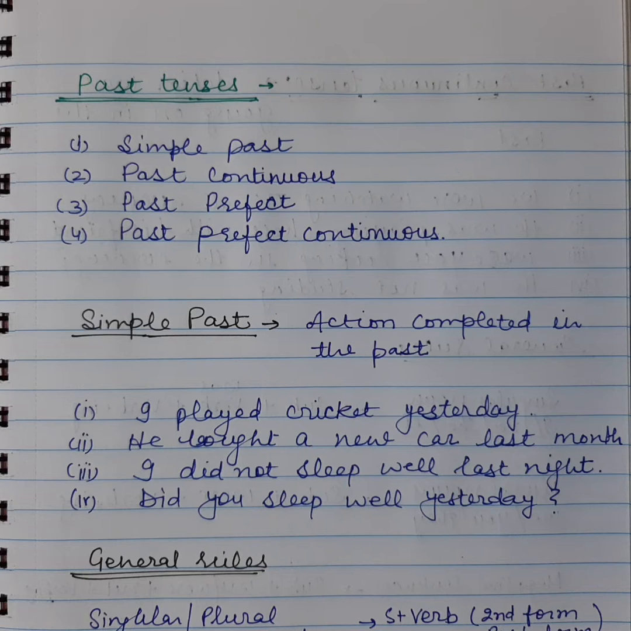In simple past, if the action is already completed in the past, then those sentences are simple past sentences. Let's take some examples. I played cricket yesterday. So I have already played cricket yesterday. He bought a new car last month. So one month before, he had already bought a car. The action is completed in the past.